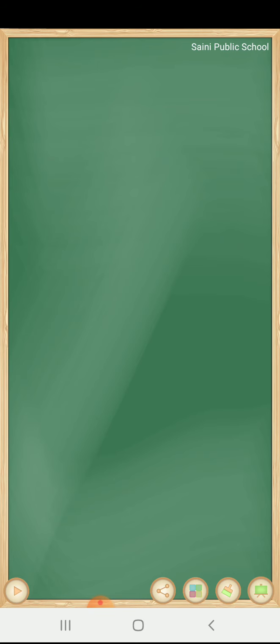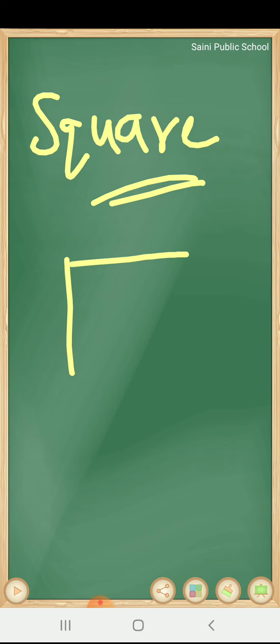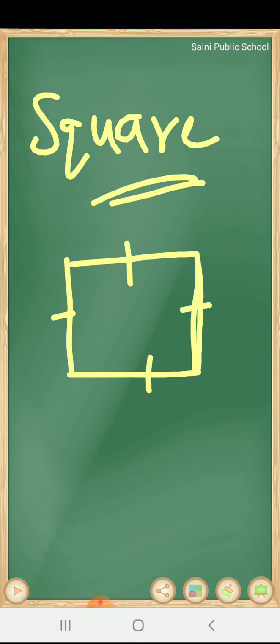Now you have already discussed different geometrical shapes like square in your previous classes. Now what is a square? A square is a quadrilateral bounded by four sides, and all sides are equal. Properties of a square are: all its sides are equal.